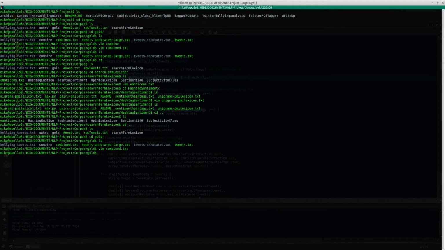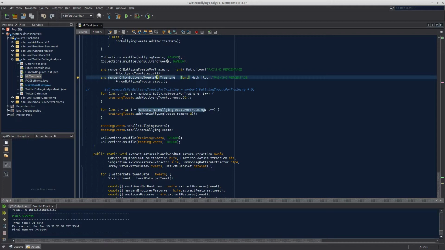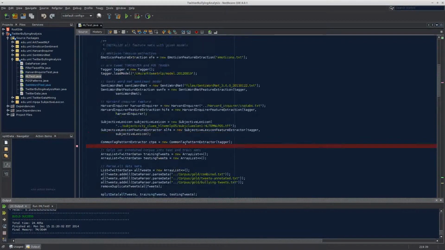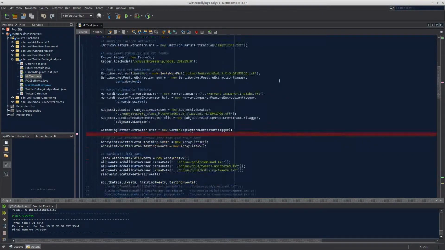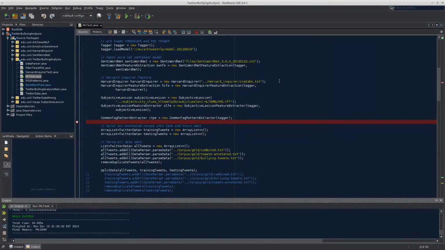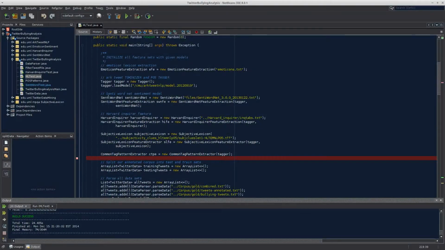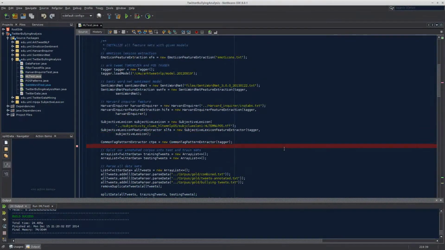And now I have already gone ahead and run this program right here. The meat of this program is really centered around ML test, which started off obviously as a machine learning test file, but basically it's incorporated the entire project at this point because we had to do this so quickly. Starting from the top, it initializes all of the different features used for tagging and for analysis. You can see there's the part of speech tagger, the sentiment model, Harvard Inquirer, all of that stuff is in here.